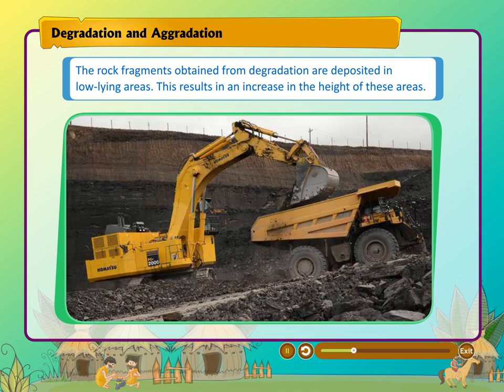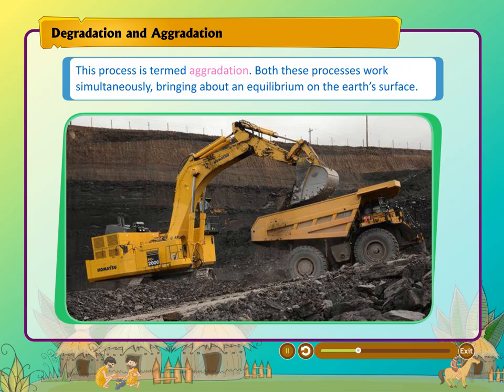The rock fragments obtained from degradation are deposited in low-lying areas. This results in an increase in the heights of these areas. This process is termed aggradation. Both these processes work simultaneously, bringing about an equilibrium on the Earth's surface.